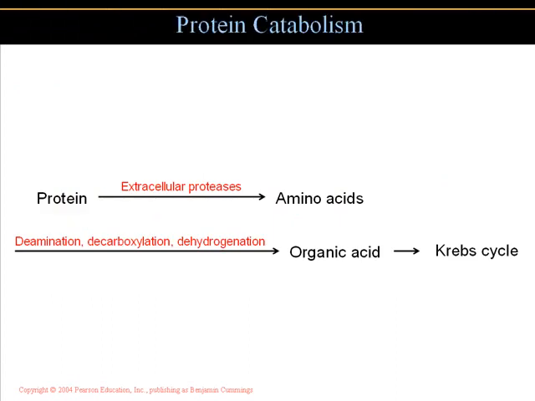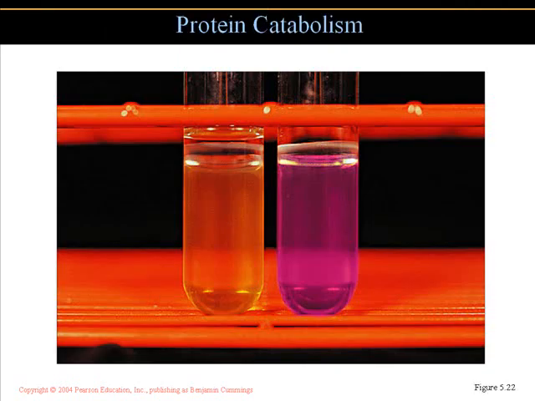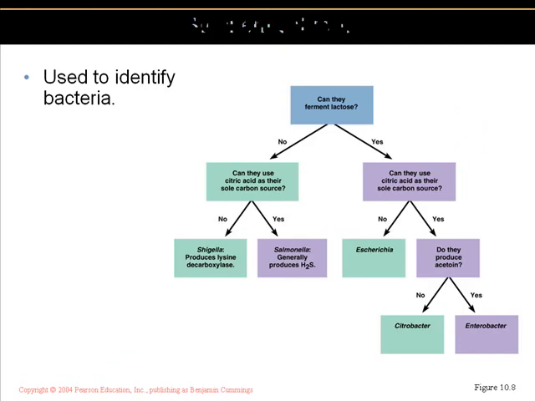Proteins, extracellular proteases, again, break down to amino acids. We can't use the amino groups, so they have to be deaminated, amino groups taken away. Deamination, decarboxylation, dehydrogenation has to take place. Organic acids are produced and enter the Krebs cycle. So now we have both carbohydrate catabolism, lipid catabolism, and protein catabolism, all of which can be used for an energy source.